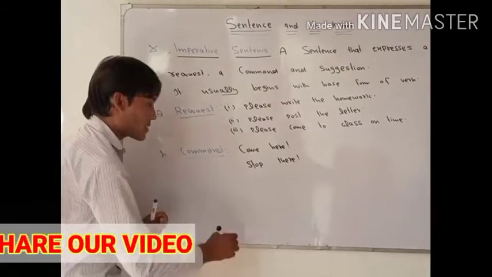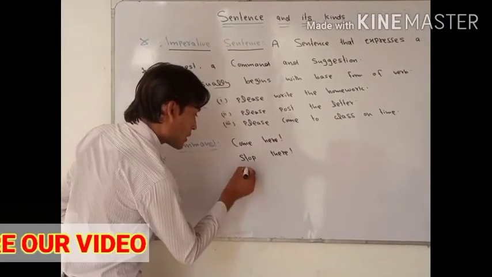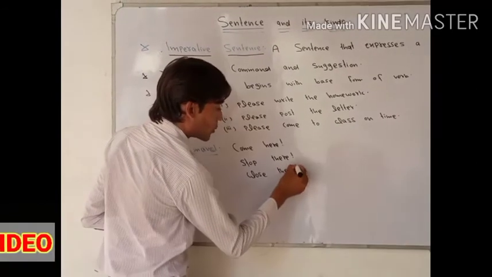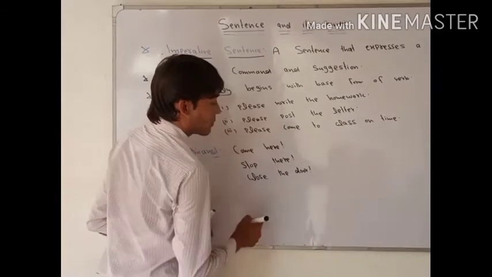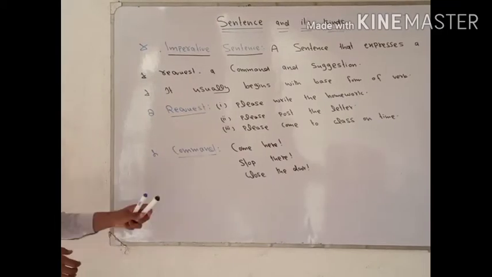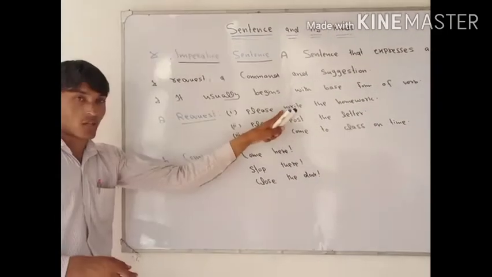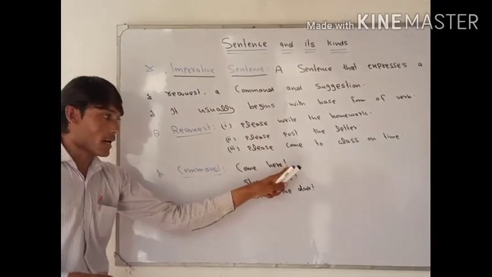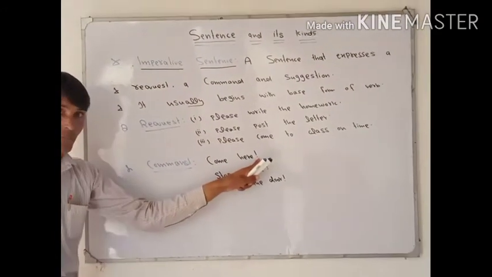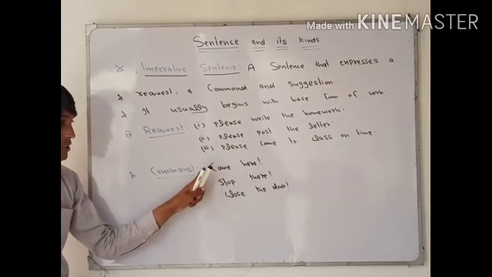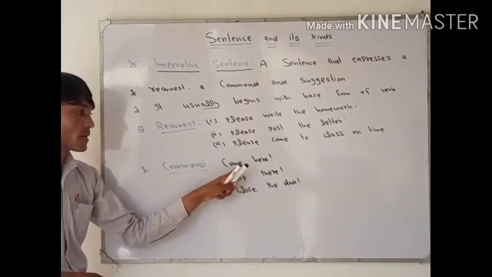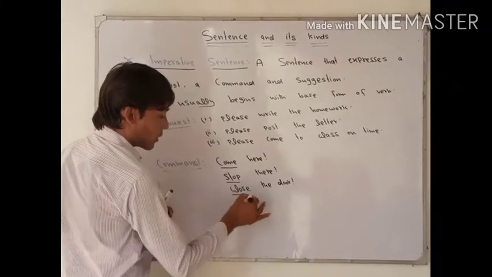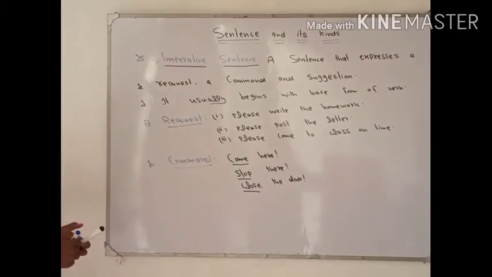And the third one is, I say, close the door! So we add an exclamation mark here. Usually in an imperative sentence we add a full stop, but if we talk about a command, we add an exclamation mark. These sentences usually begin with a base form verb, like come, which is the first form of the verb, stop, and close. The last one is called suggestion.